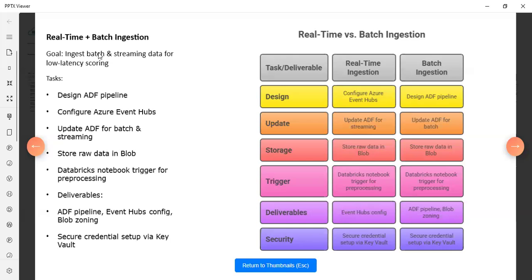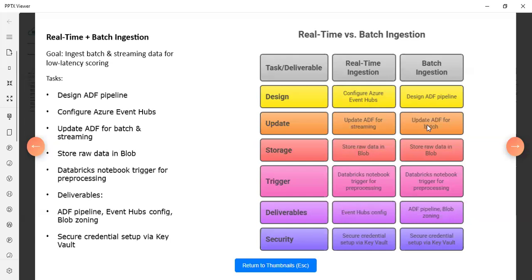So these are the batch ingestion and the real-time data processing tasks we performed, shown in this slide, real-time batch ingestion. This is a graphical representation. Real-time ingestion and batch ingestion: design and configure Azure Event Hub, and design the ADF pipeline using ADF.